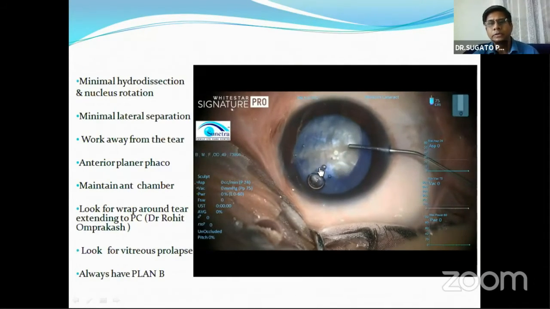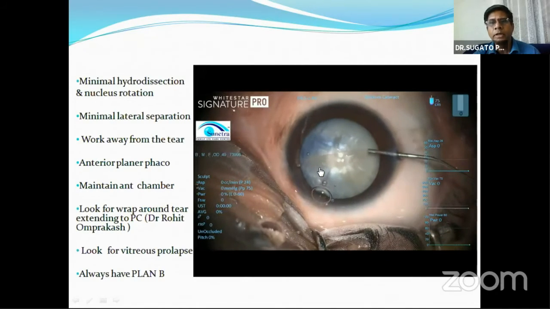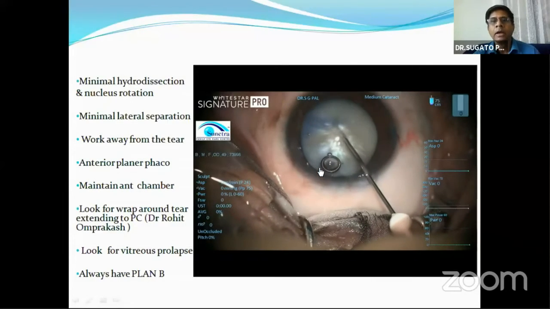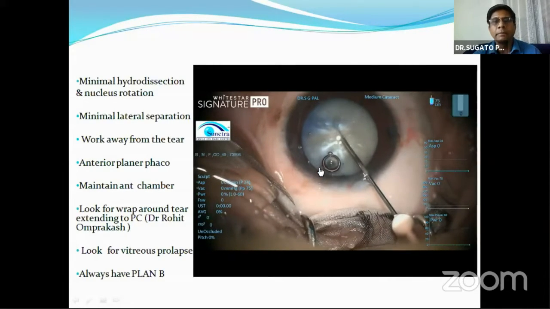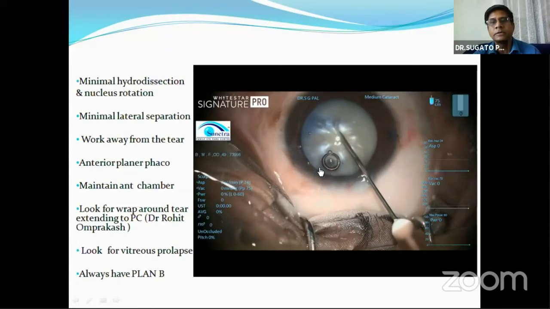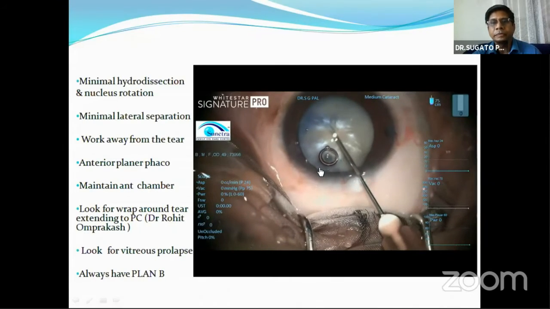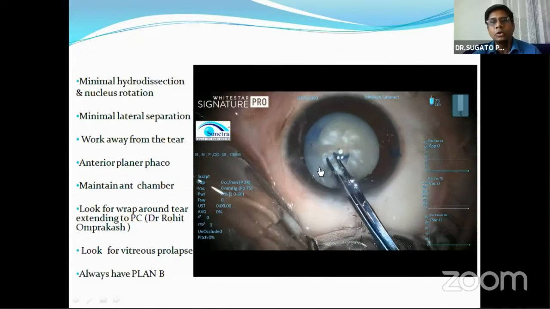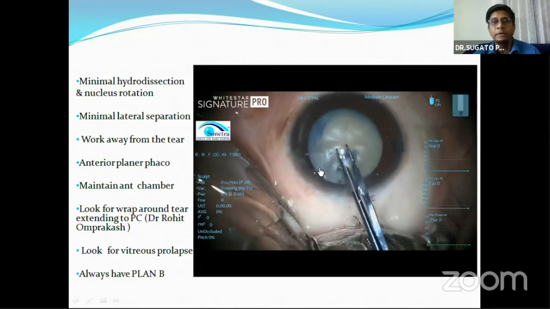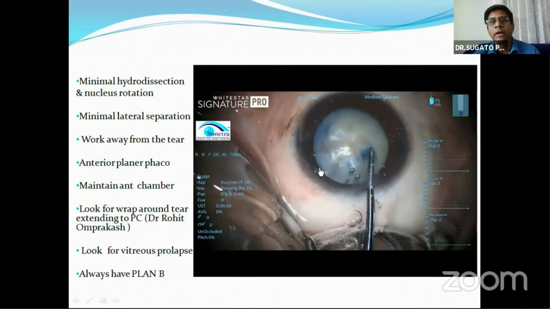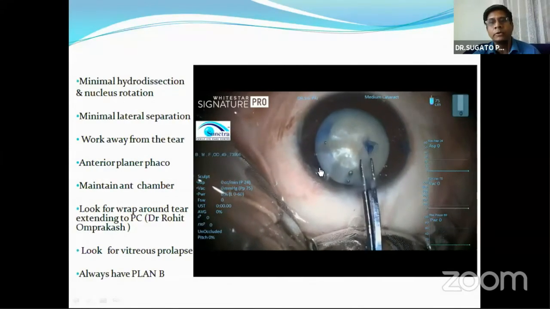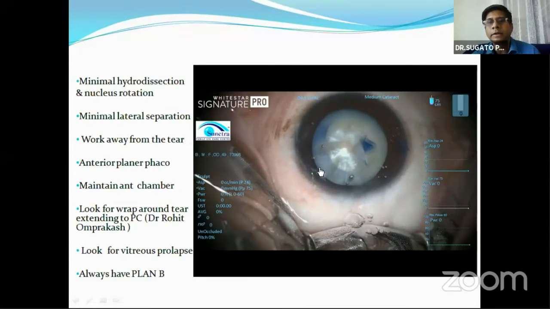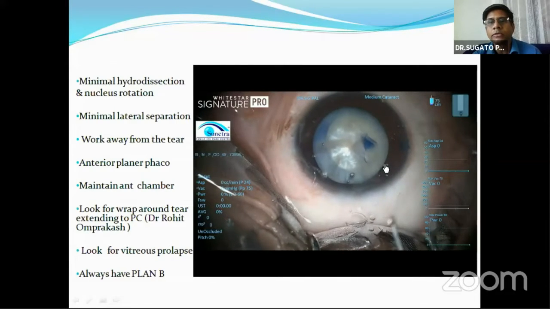Here I have done the staining of the capsule, but after putting the OVD, you can see the staining was not good. So my mistake was not to restain that. Now I have done the central decompression with the needle, as I have discussed, getting good fluid out. But my second mistake was not to do the second small CCC as I normally do. I tried to do the largest CCC in the same go, and because of the poor visibility and poor staining, the rhexis has run out here. It has gone to the periphery.